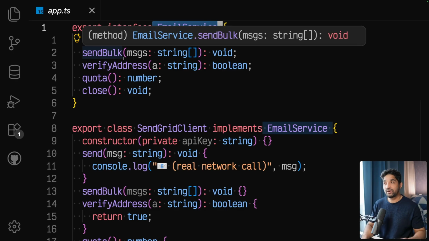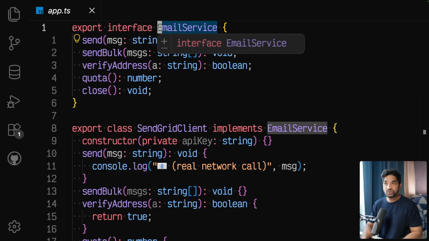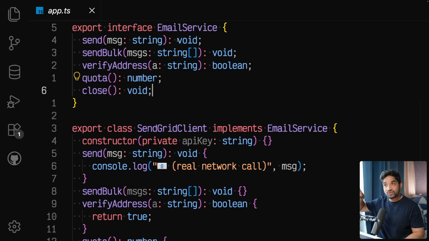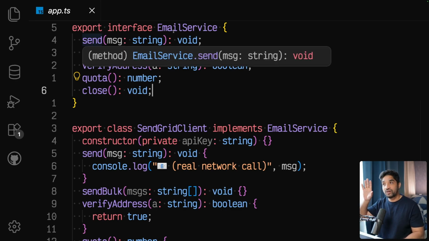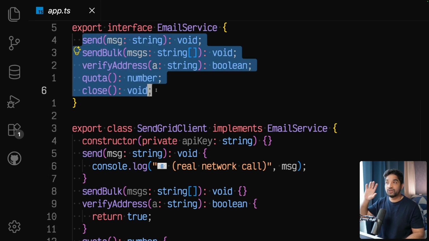Let's say in our application we need to send emails, so we use different clients or providers. If we want our architecture to be scalable and swappable, we use these interfaces. So in advance, we declare this interface, and this interface has these methods.